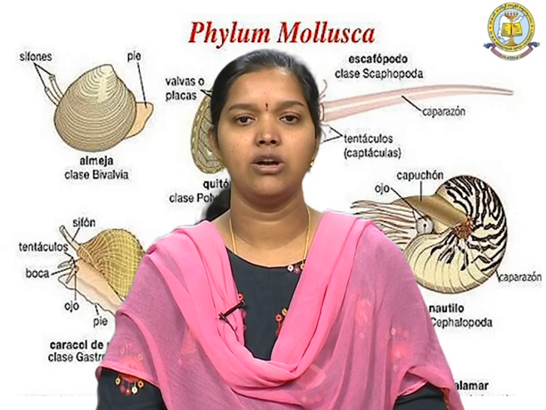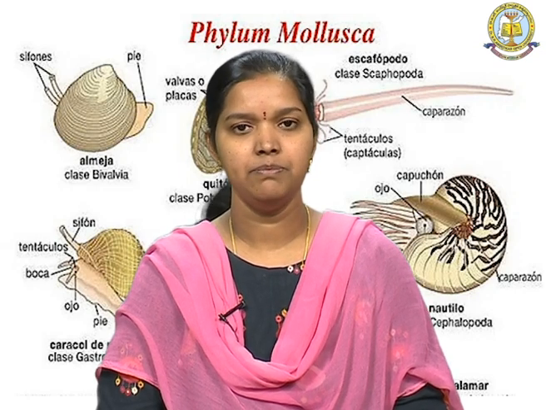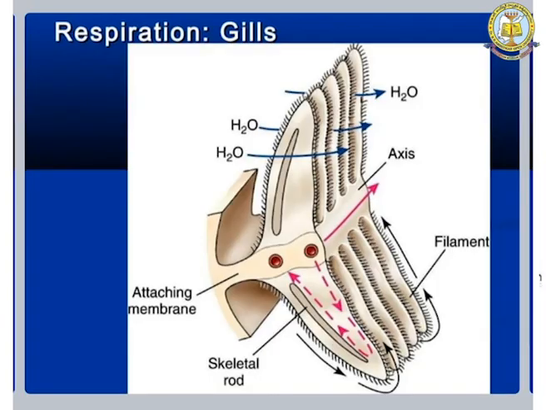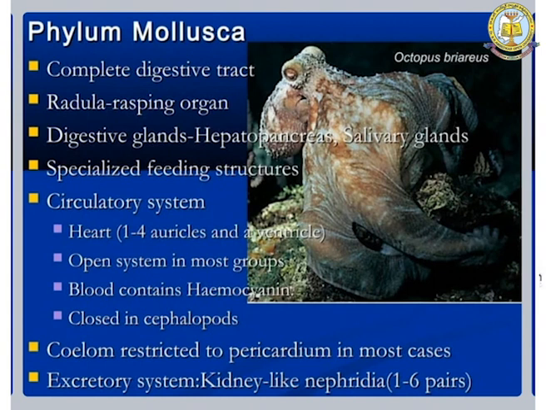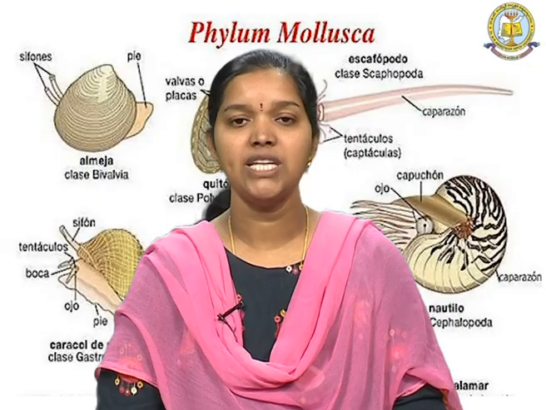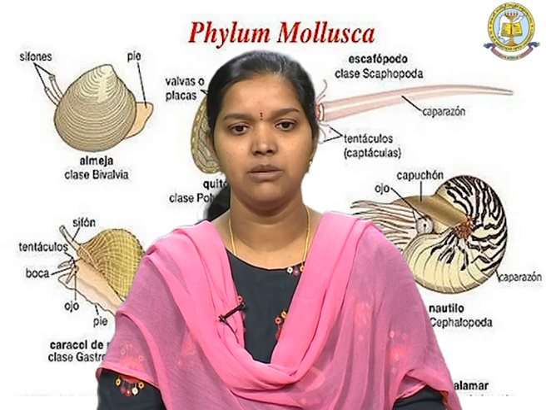The olfactory organ is the osphradium, and this is present. This is how the respiration of mollusks is performed through gills, that means they diffuse oxygen and carbon dioxide from the water. The digestive tract is complete, a radula rasping organ is present, and digestive glands and salivary glands are present, and specialized feeding structures are also present in the mollusca.